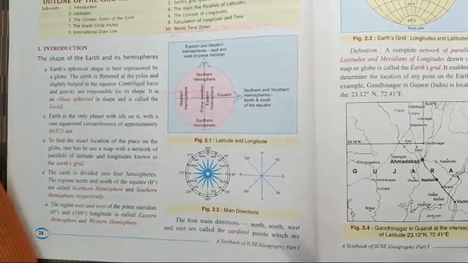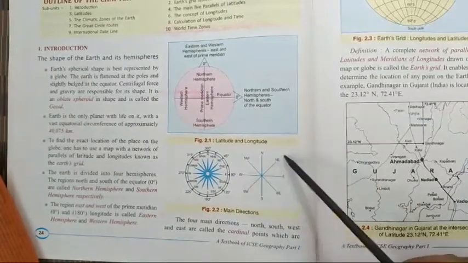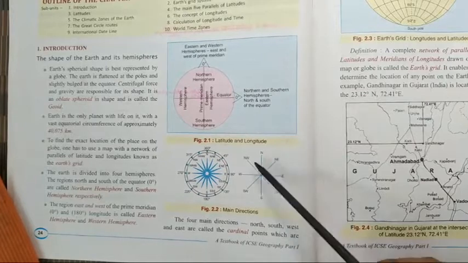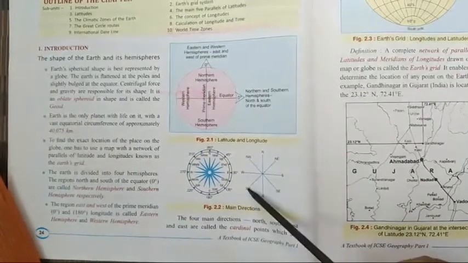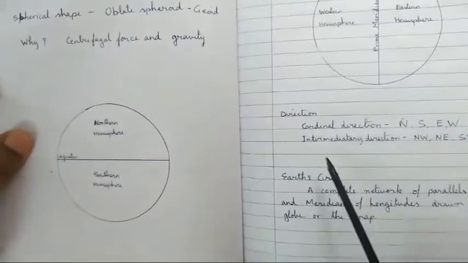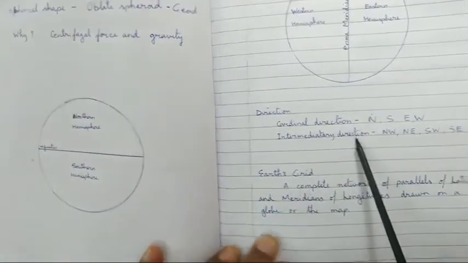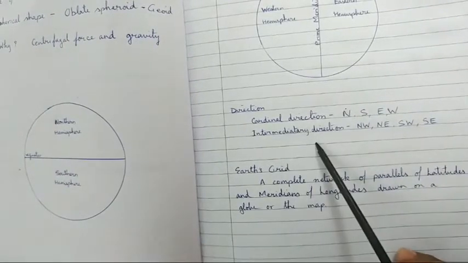Then, between north and east, there is northeast. Further, there are 4 more directions: northeast, northwest, southwest and southeast. These 4 directions, what do we call them? We call them intermediary directions. Can you see this in the diagram in my copy here?